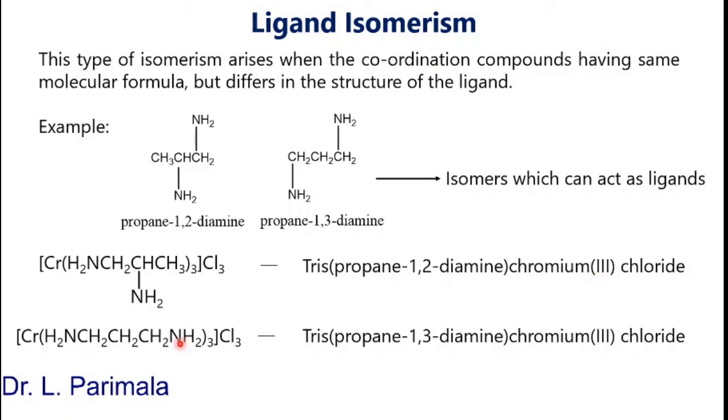The other isomer is formed due to propane 1,3-diamine. Here also we have 2 nitrogen atoms, and these 2 nitrogen atoms form bonds with chromium, giving rise to the tris(propane 1,3-diamine)chromium(III) chloride coordination compound. So these 2 coordination compounds are isomers because of the difference in the structure of the ligand. So the name is ligand isomerism.